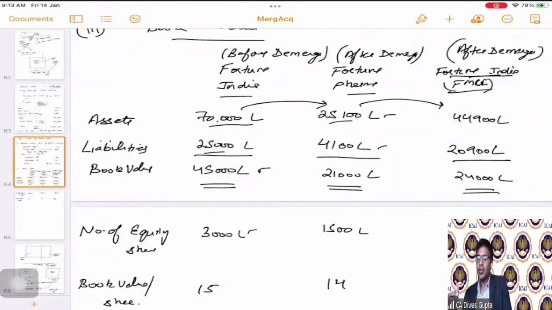This is what the question was asking us to calculate. So for the new companies that are formed, which is Fortune Pharma, the book value per share is 14 rupees, and for Fortune India after demerger, whatever value is left is 8 rupees per share.